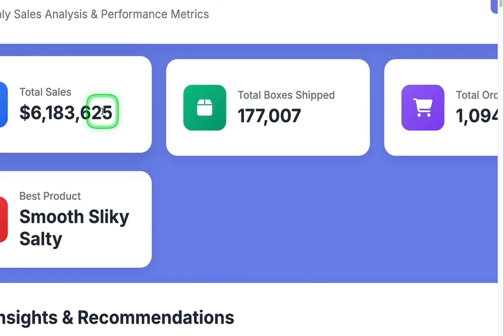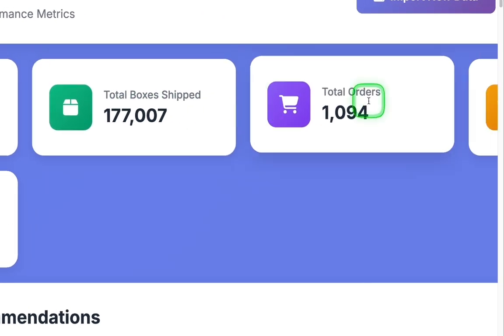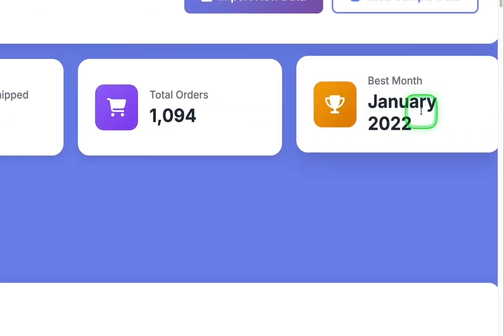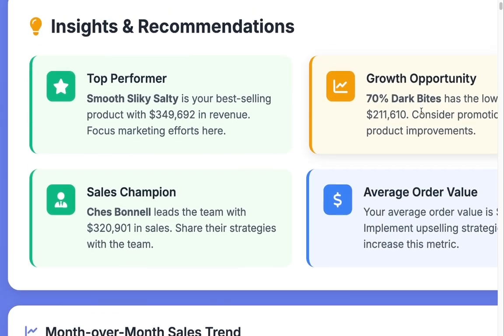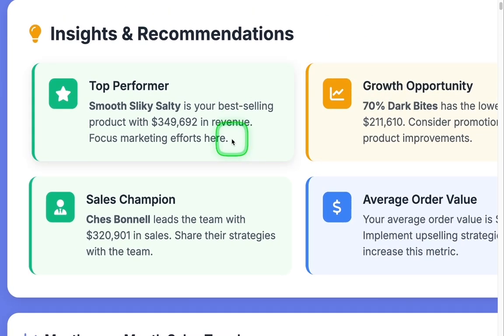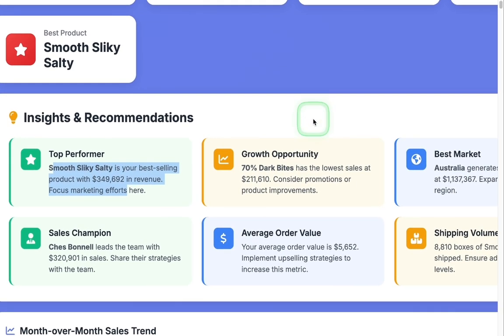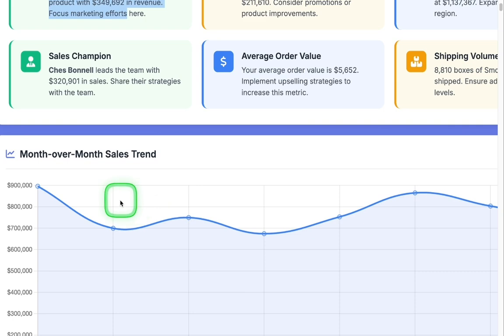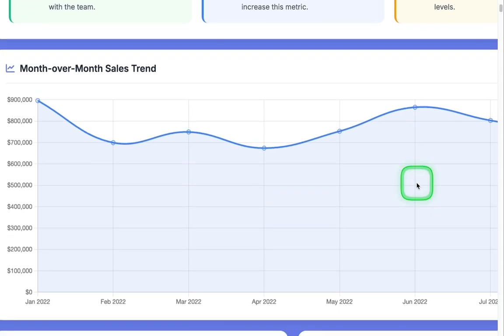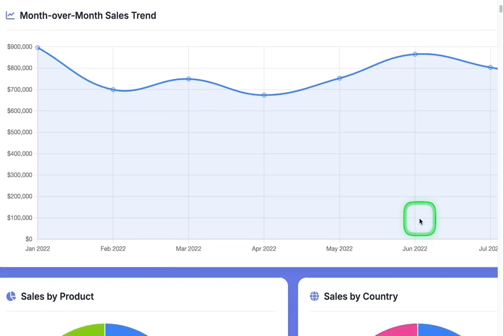It did the total sum, how many boxes were shipped, total orders, best month was January, and then it gives us, using AI, insights. Oh, top performer was this product. Why? Opportunity growth. This was all just with the click of a button. And now we're going to get this whole dashboard customized the way we want, all vibe coded using Genspark to